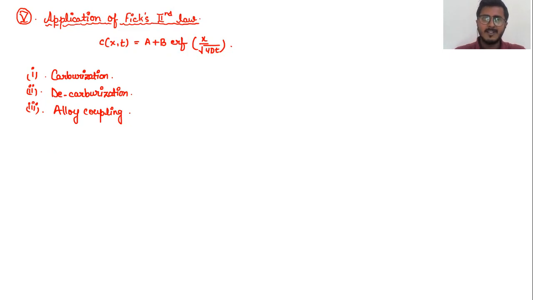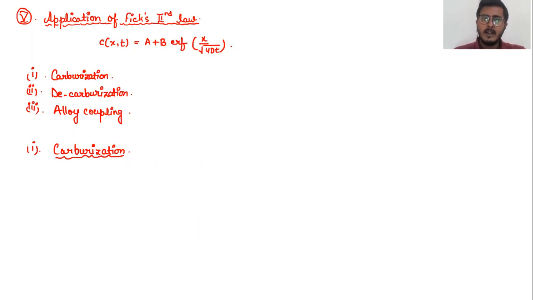Okay, so let us start with carburization. Let us see what happens in case of carburization. So the very first topic will be carburization. In case of carburization, it is a very simple concept.